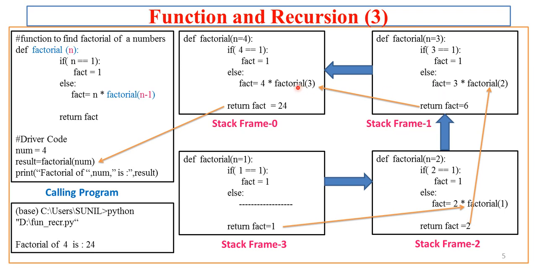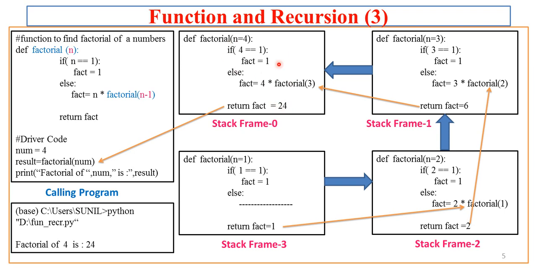So from which copy was this stack frame 1 generated? It was from the earlier copy, that is the n equal to 4 copy. So here that value is returned. What is this factorial 3 value returned by this factorial 3 copy? It is 6. Now 6 4s are 24. So here 24 will be the calculation.